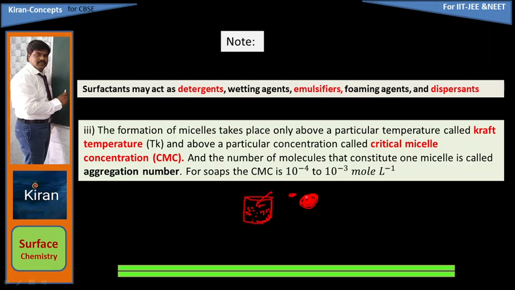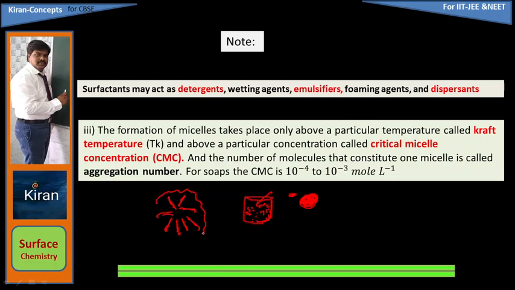So each and every colloid particle has a fixed concentration. At that particular concentration only, micelles will be formed. That concentration is termed the critical micelle concentration, CMC. And the number of molecules that constitute one micelle is called the aggregation number. For example, one micelle is forming here. How many particles are there? 1, 2, 3, 4, 5, 6, 7, 8.